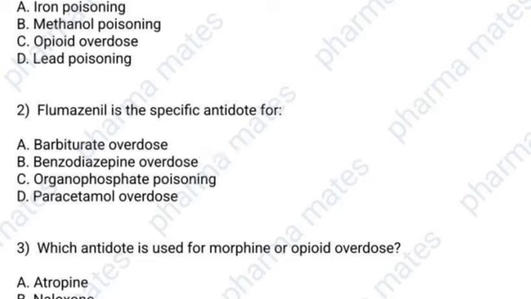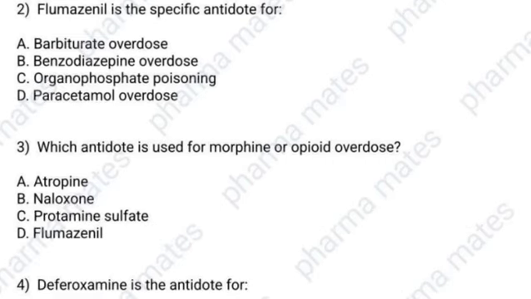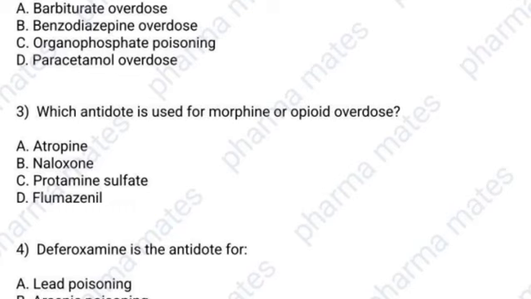Okay. Then next question is, which antidote is used for morphine or opioid overdose? Options are atropine, naloxone, protamine sulfate and flumazenil. Do you know the answer? Naloxone is the antidote for morphine overdose or opioid overdose.